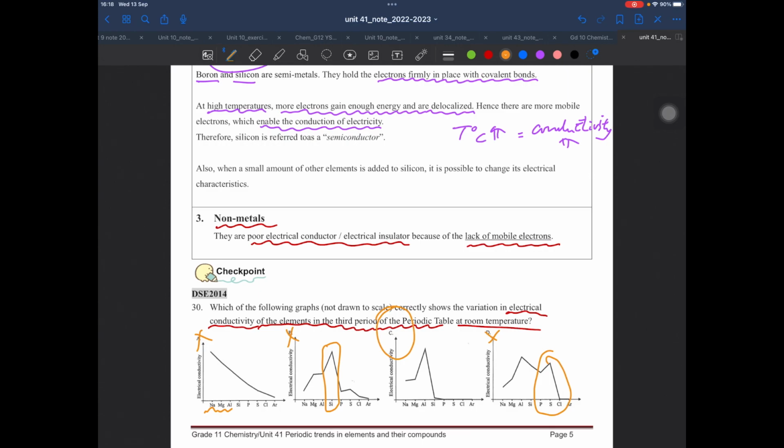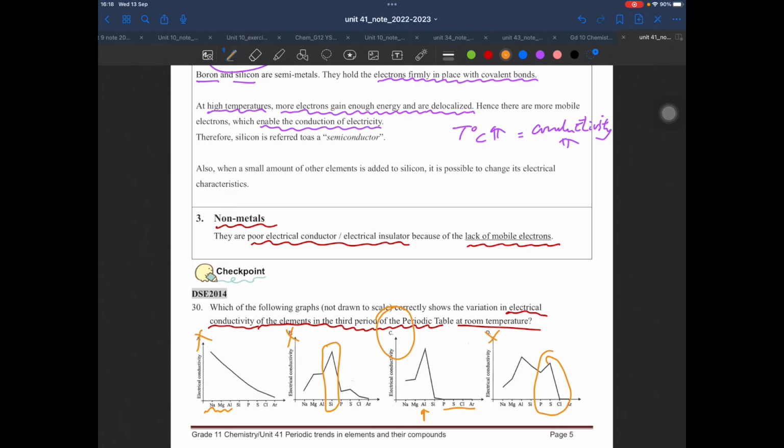With this idea, first of all, non-metals are insulators. Aluminium has the highest conductivity, reasonable. But what about sodium and magnesium? Actually, they have slightly increased conductivity, because they have more mobile electrons in the outermost shell.